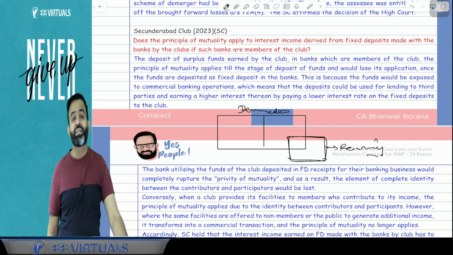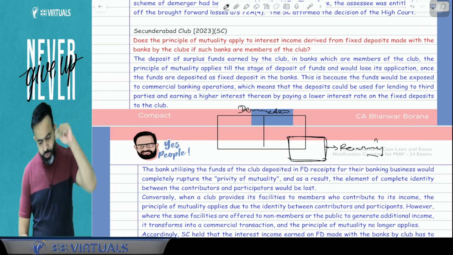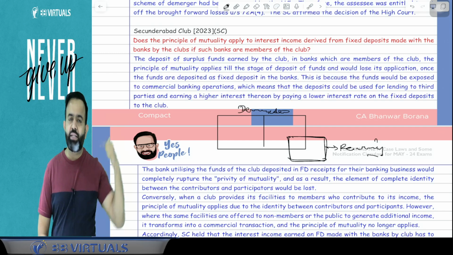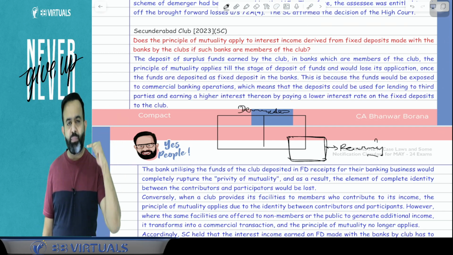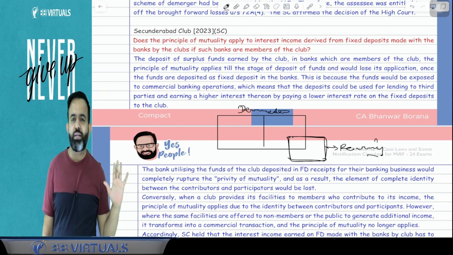That new company is known as the resulting company. That existing company is known as the demerged company. Now guys, in India, demerger means if 5 conditions are satisfied.